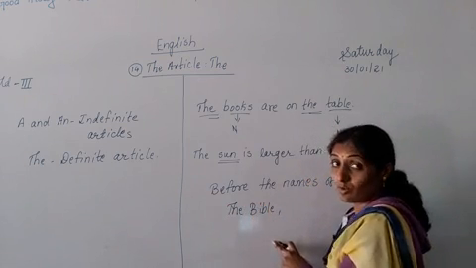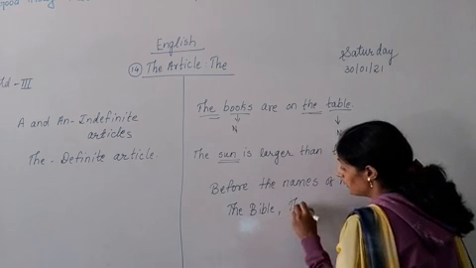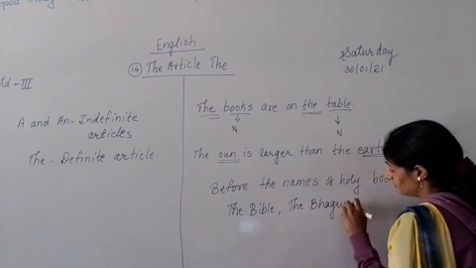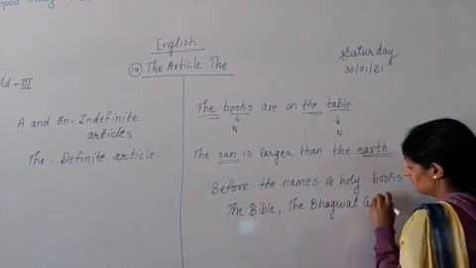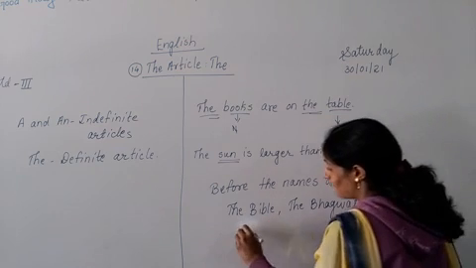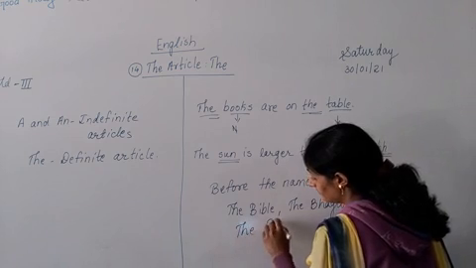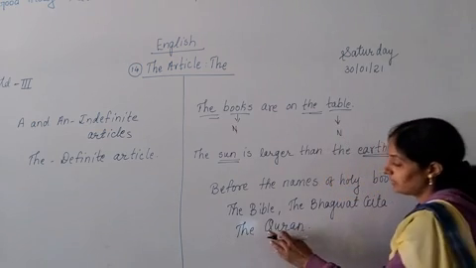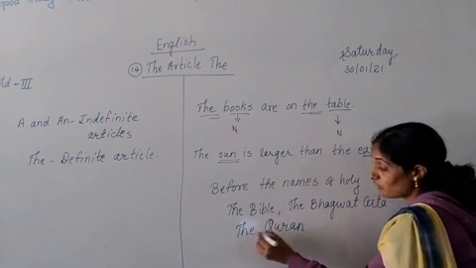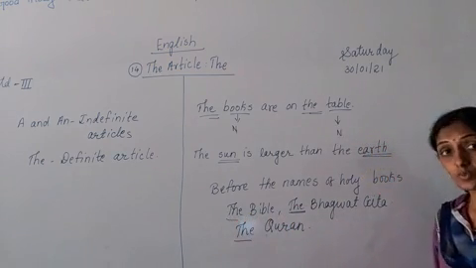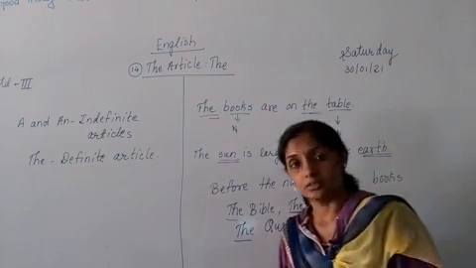Bible is the holy book of Christians. The Bhagavad Gita. The Quran. Understood? In this way, before the names of holy books also, we use the.